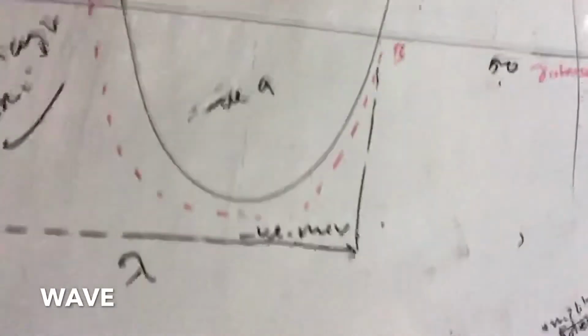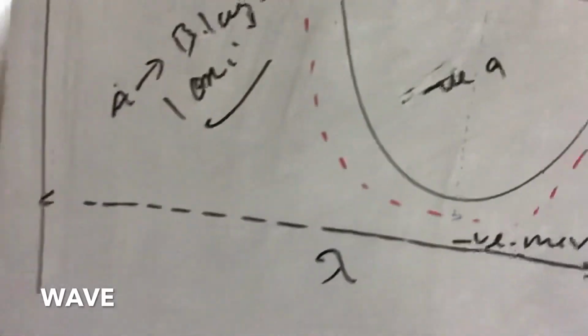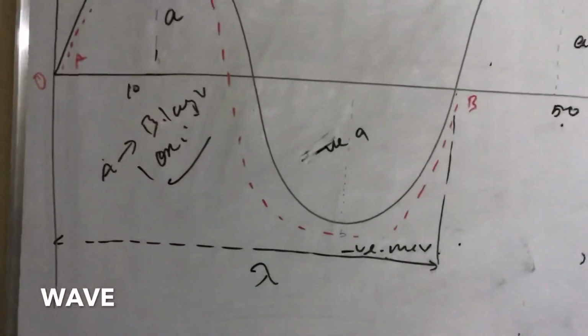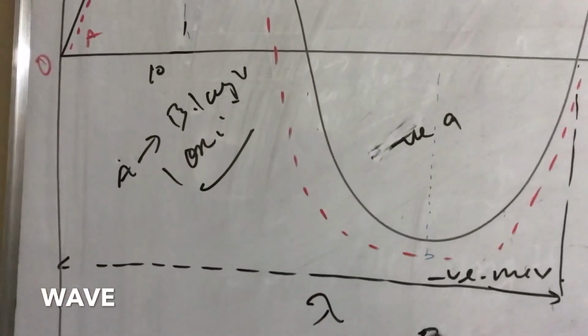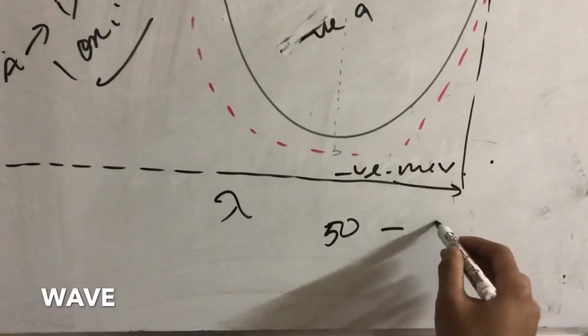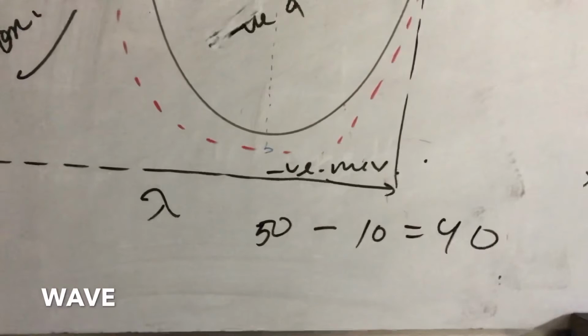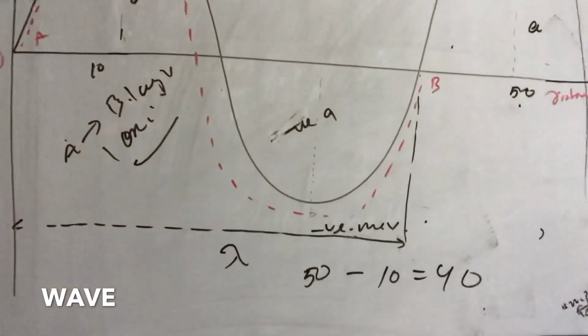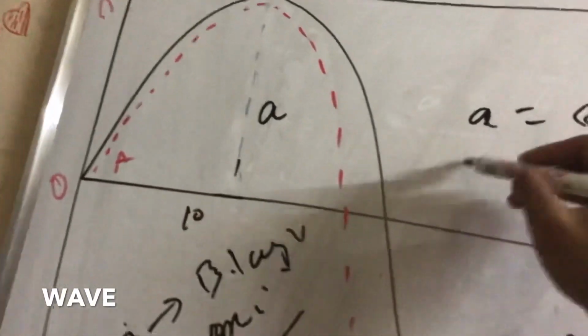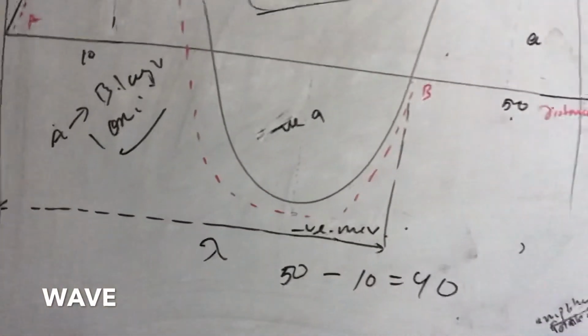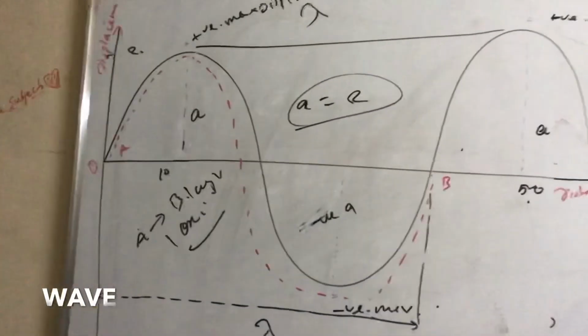How will you find the wavelength? By calculation, 50 minus 10 is 40, and the wavelength is 40. If the mark here is 2, then you can say the amplitude is 2. These are the things you'll have to know about the wave.